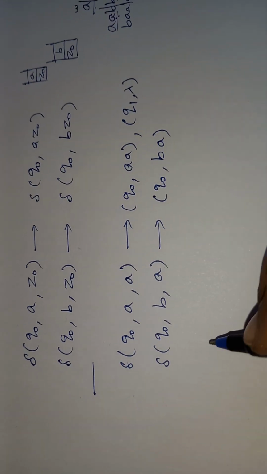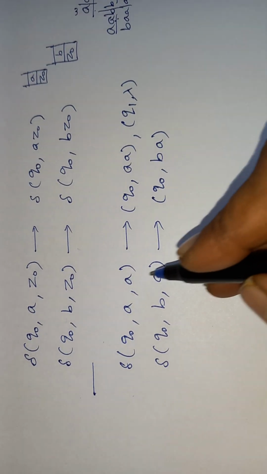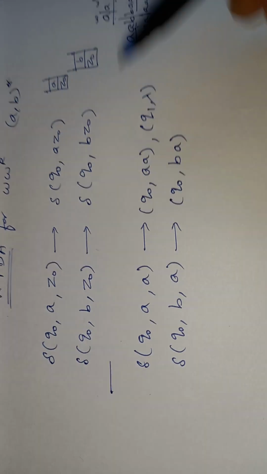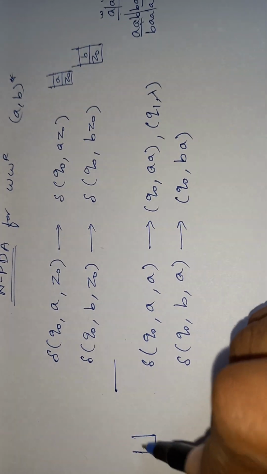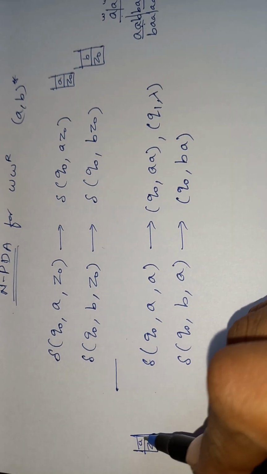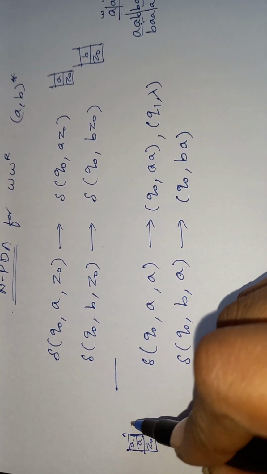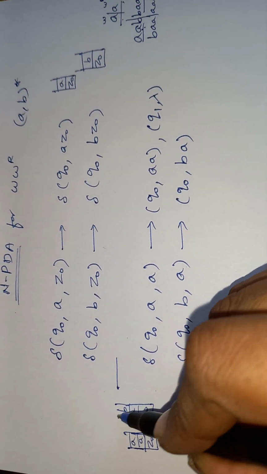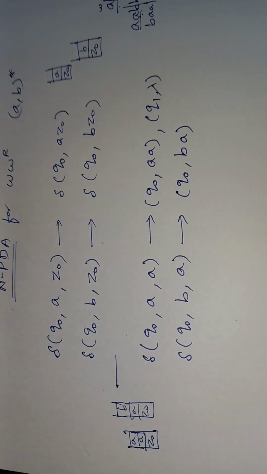Next, we have seen the case where the stack top is A, so you have Z0 A, with A on top. Now the next input can be either A or B; both can happen.